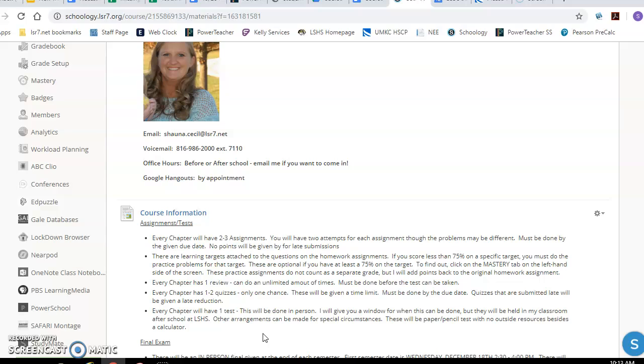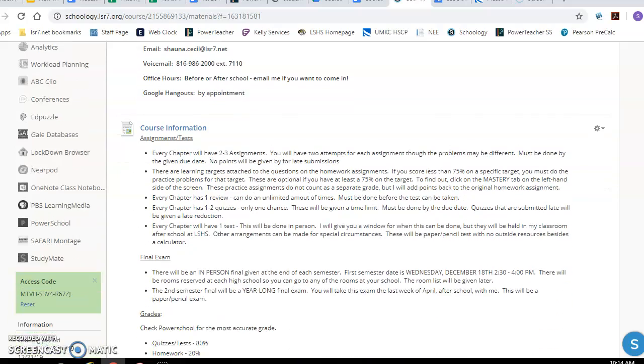We are going to do these in person. So I'll have an approximate date that I want the test to be done, but if you can't get to Lee Summit High School on that day after school, then I can be flexible. We can have some other dates available, and I will work with you on getting that test taken. There are paper pencil tests, no outside resources except a calculator, so just your normal test for all our chapter tests. So there'll be 4 each semester.